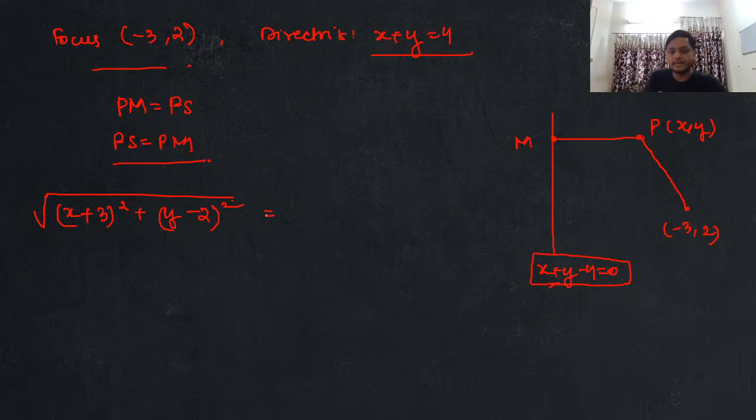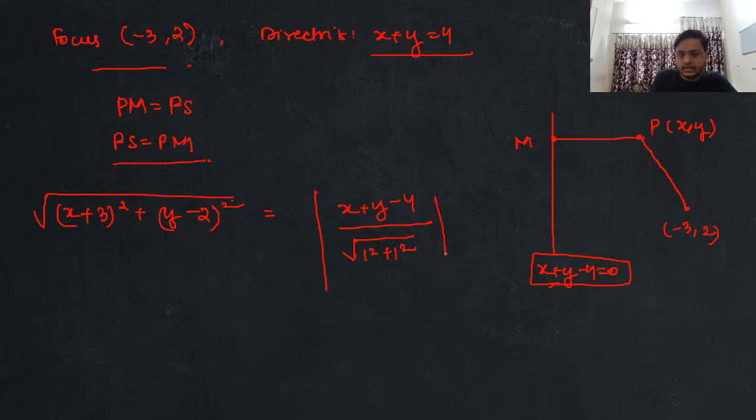यहाँ समझने वाली बात है. If you remember, perpendicular distance of any line from a point is mod of (x plus y minus 4) upon root of, focus, you have 1 square plus 1 square. This is what the distance is. Are we clear with this, everyone? ये बात समझ में आती है? यानी फटाफट से बोलो guys. You got this?